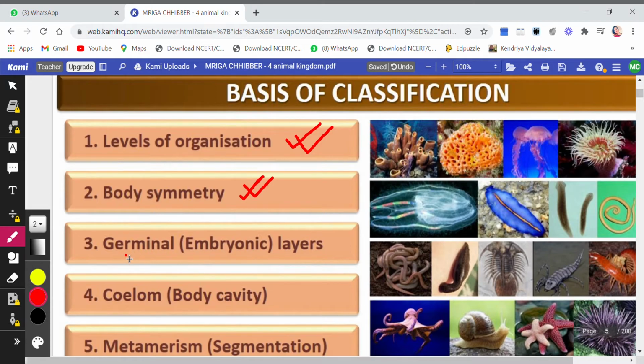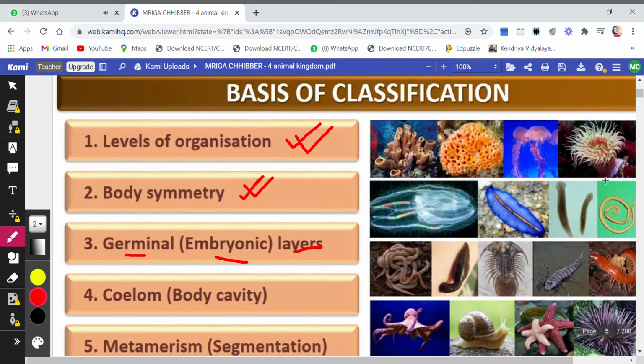Then we come to germinal layers or embryonic layers. Now what do you mean by germinal layers or embryonic layers? All the organisms on this earth are made from either two germ layers or three germ layers. If the whole organism is made up of two germ layers, then it is called diploblastic. But if it is made up of three germ layers, then it is called triploblastic. We will talk about these germ layers elaborately later on.